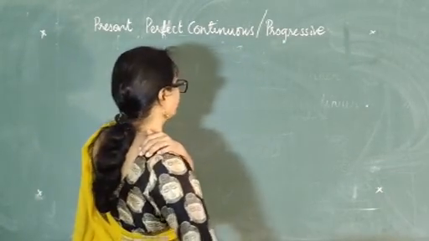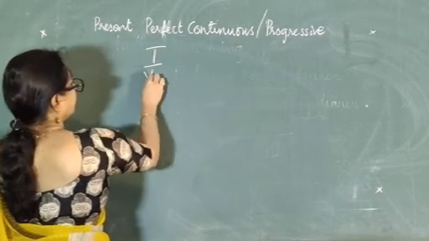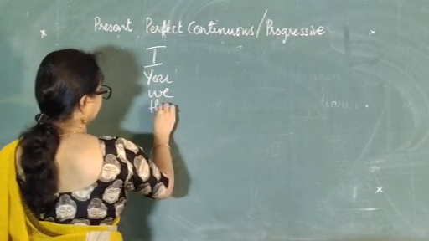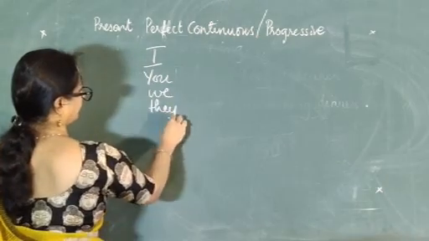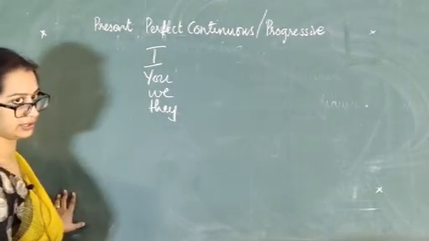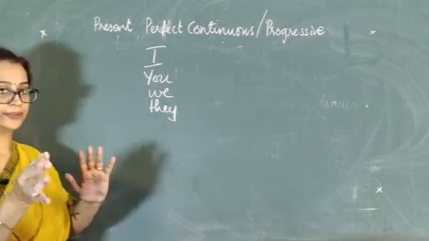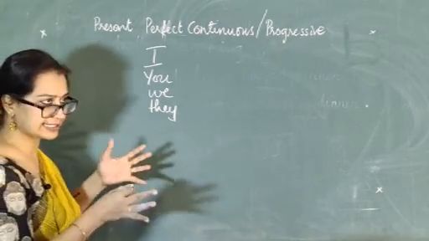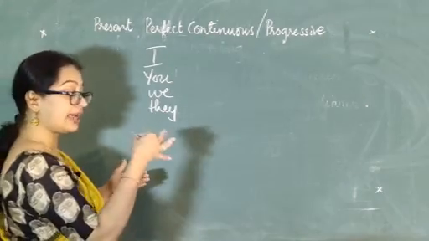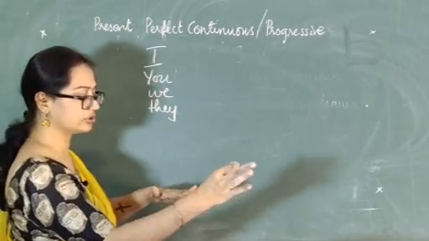So how do we form this verb? I, you, we, they. I'm going to group these together. I'm not going to group them according to singular and plural. I feel this is easier for you to comprehend than going rule wise, like putting them in singular and putting them in the plural.